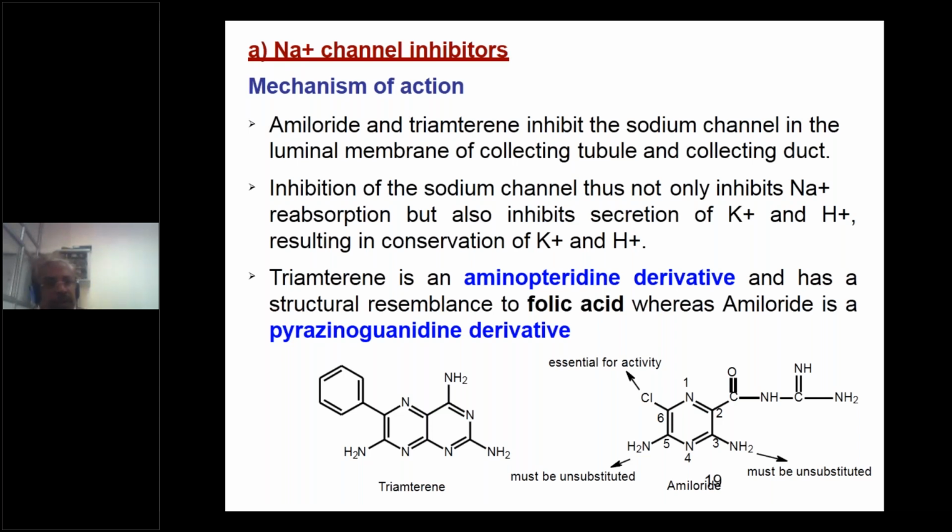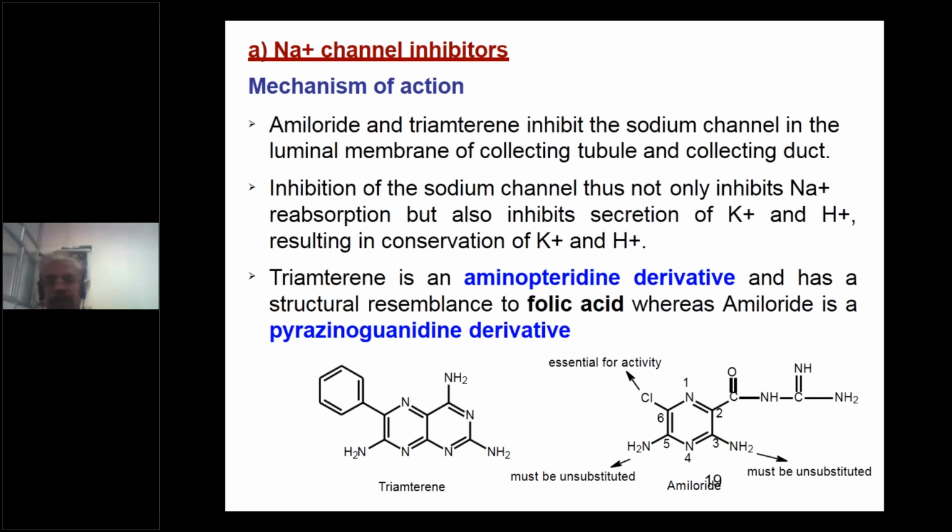Here, triamterene is an aminopyridine derivative and has a structural resemblance to folic acid, which means its structure is almost similar to that of folic acid.